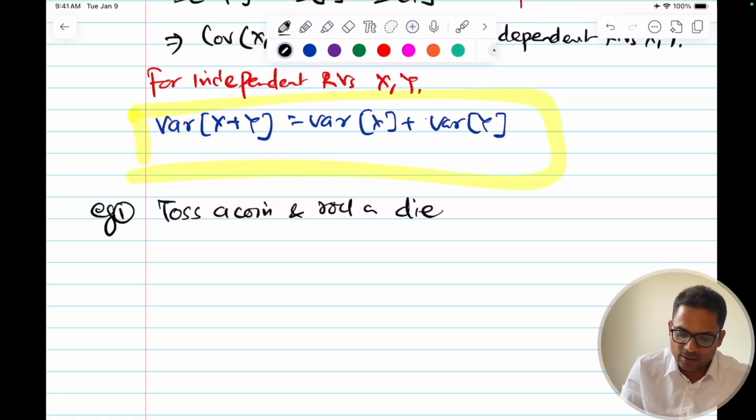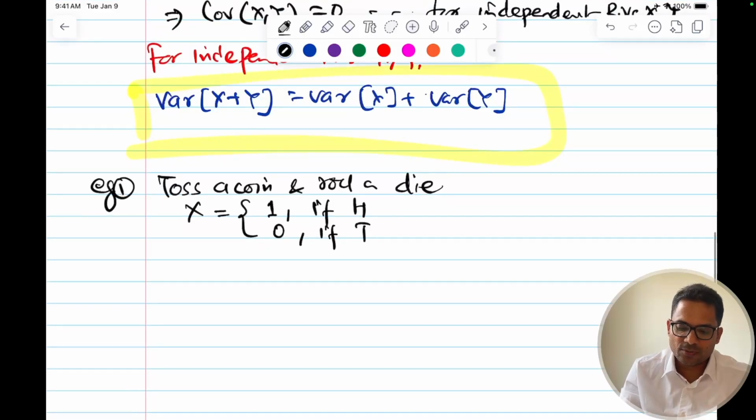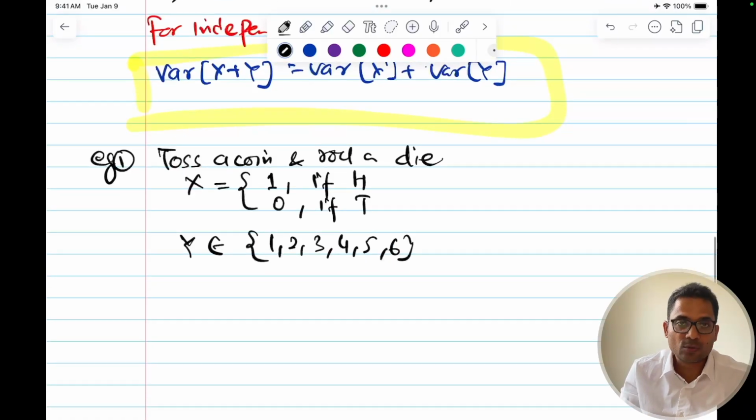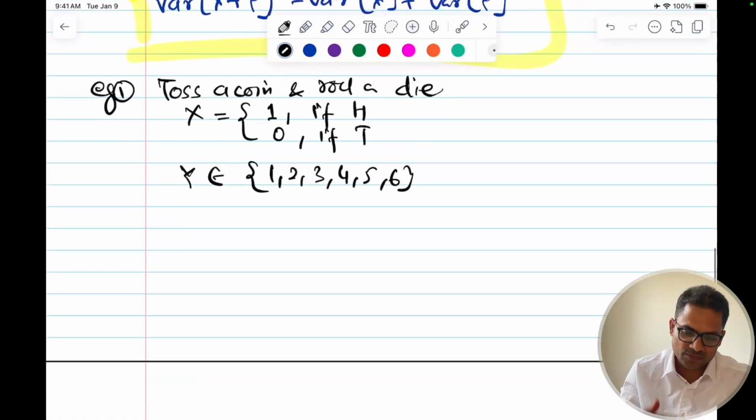Let me formulate: x is equal to 1 if head and 0 if tail, for the toss, and y will belong to all the outcomes of the die when we roll a die.